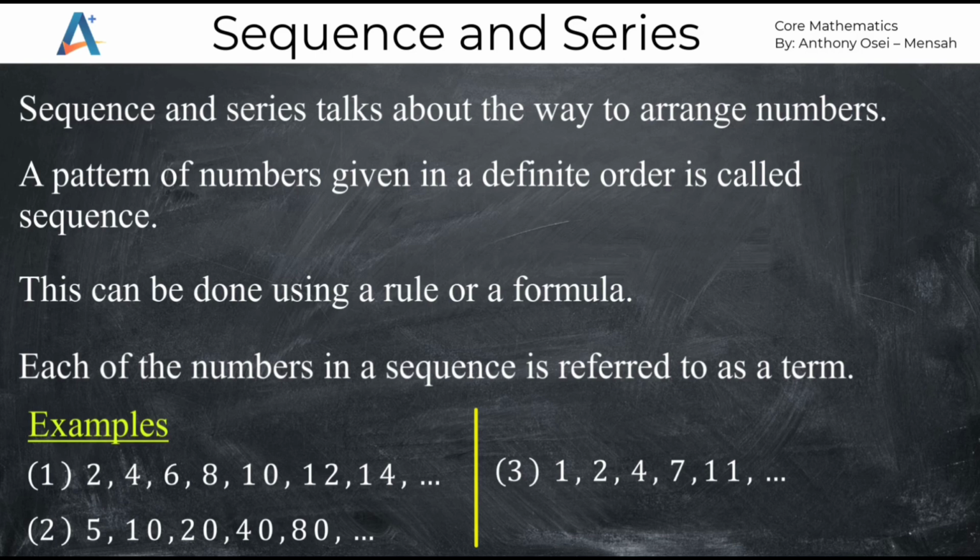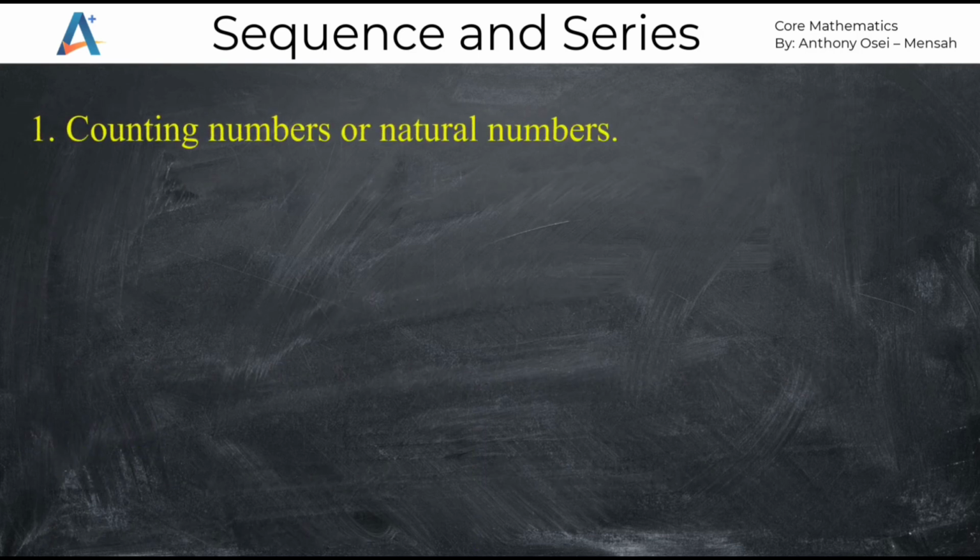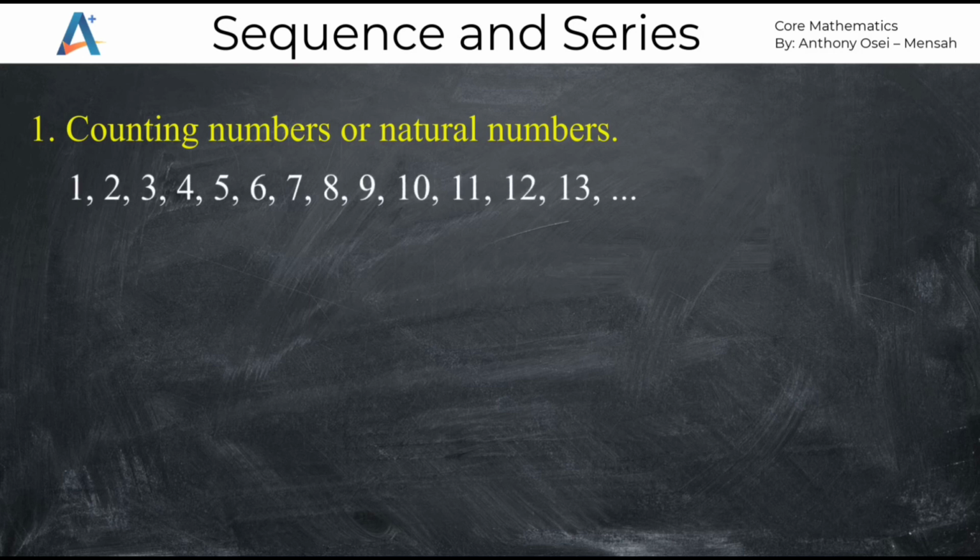Now, some common sequences have special names. Here are some examples you should know. Number one, counting numbers or natural numbers. Now, counting numbers start from 1 to infinity. So you realize that in the example given, counting numbers such as 1, 2, 3, 4, 5, 6, 7, 8, 9, 10, 11, 12, 13, and so on. So counting numbers are numbers that can be counted. Okay, so they start from the number 1 to infinity.